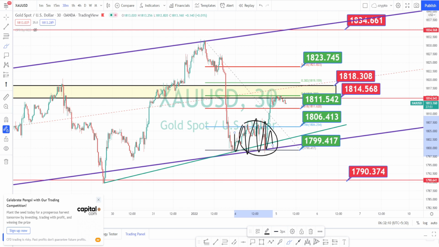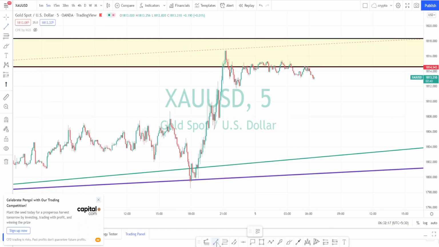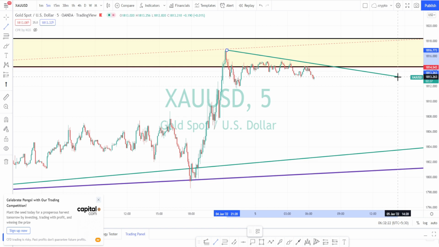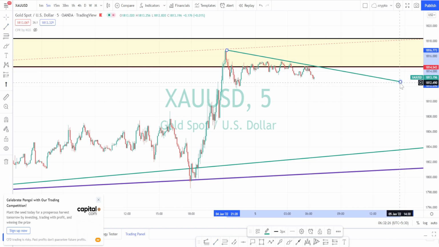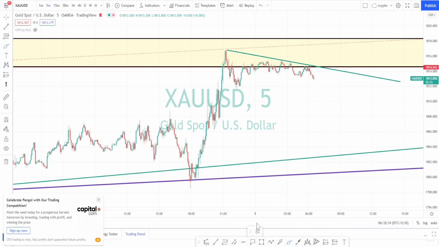Let us do the analysis in the 5 minutes time frame. I am in the 5 minutes time frame now. When we look at the price action, currently it is in a downtrend. This trend can change at any moment because it is a lower time frame trend. You have to always follow the higher time frame trend in order to decide on the bearish side trade or the bullish side trade. The price has taken resistance at this resistance level of 1818 and 1814. Currently it is on a retracement. As long as this trend line is holding, we cannot expect the bullish trend to start.